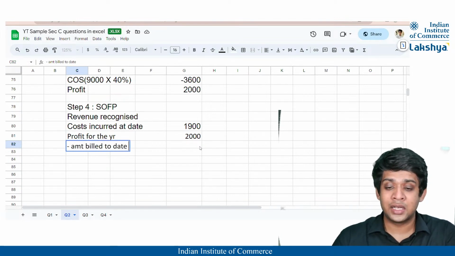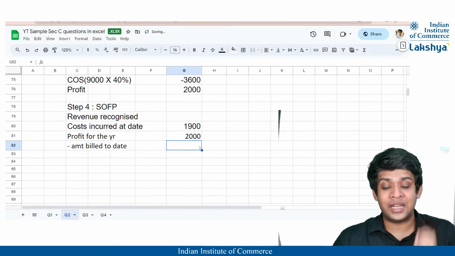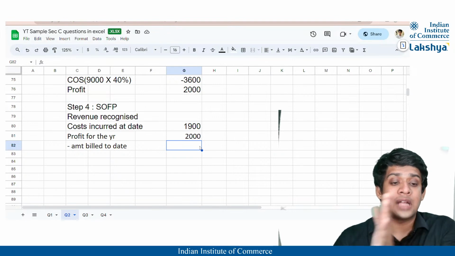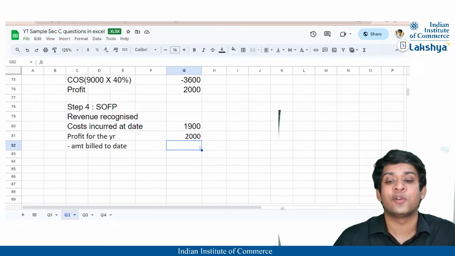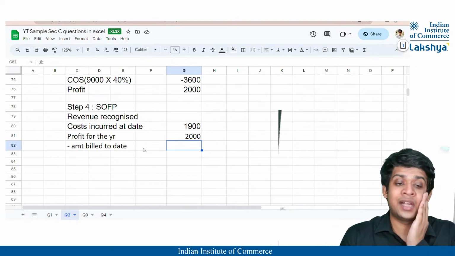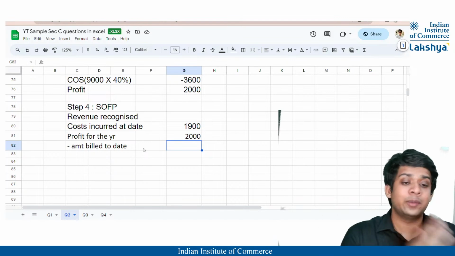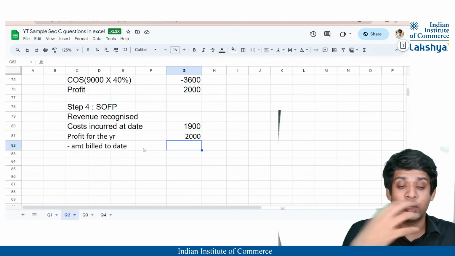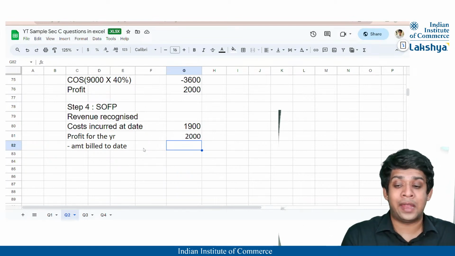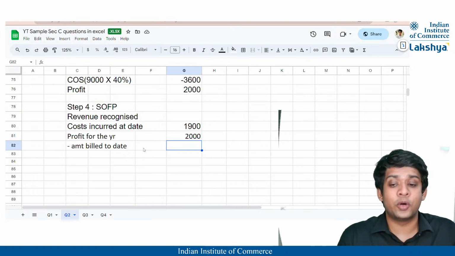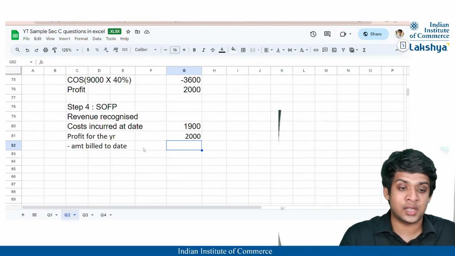Contract asset is nothing but the amount of money that we have spent and the amount of progress that we have done that we have not asked the customer to pay for. So if we ask the customer to pay for that amount of money which we have spent and the progress that we have made, then it will be treated as a receivable for us, right? Because if we have actually invoiced it to him, then he will be liable to pay, right? So then it will be a receivable. And if he pays for it, then it is no more a contract asset or a receivable for us, right?